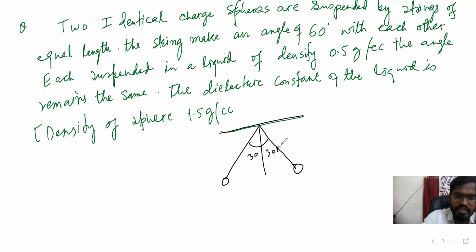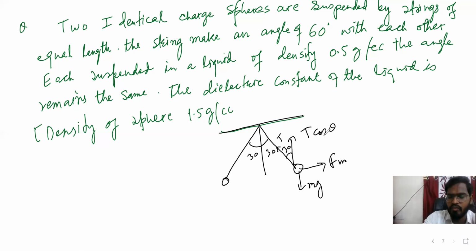So directly we can say this is T here. So guys, this is 30, so this will also be 30. This will be mg. Now we can say this is positive charge, this is also positive charge, so this will apply force in this direction. We can say this is going to be T cos theta. As we know, whenever theta is attached with the axis, that is going to be T cos theta. Opposite of that is T sin theta. T cos theta, T sin theta.